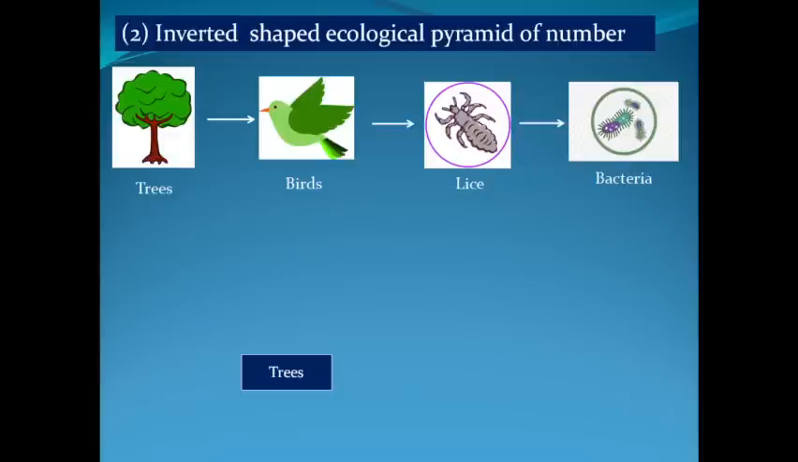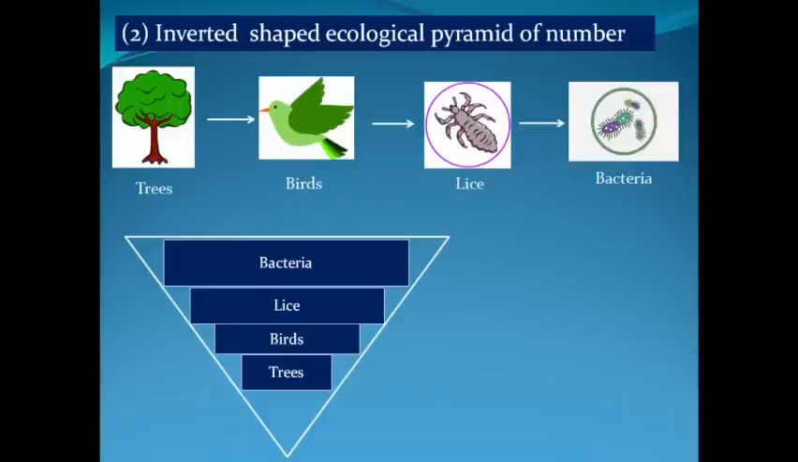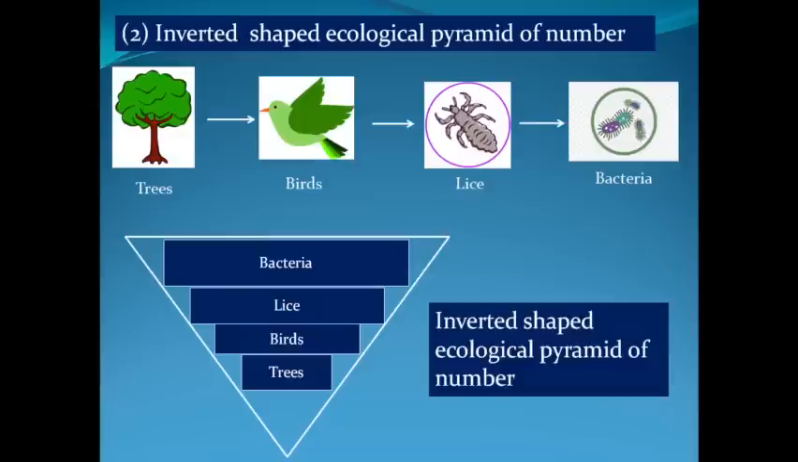So the bar line will be smallest for showing the population of trees. For birds it will be larger than trees. For lice it will be even larger than birds, and for bacteria it will be the largest one. So the shape of this ecological pyramid of numbers is inverted. Apex is narrower and base is broader. So this is an example of an inverted shaped ecological pyramid of numbers. So ecological pyramid of numbers can be either upright as well as inverted in shape, depending on different food chains.